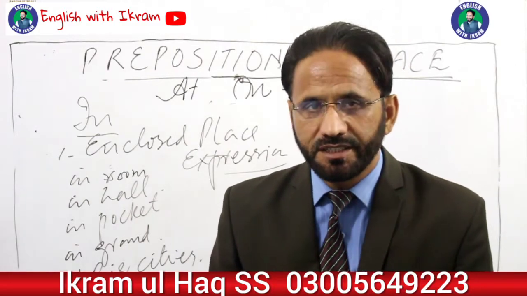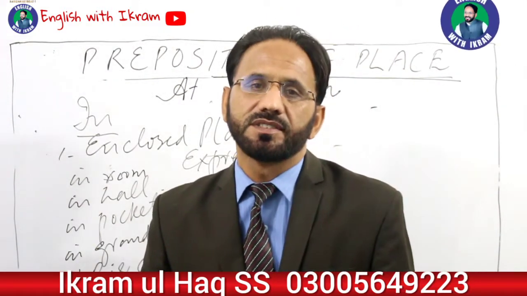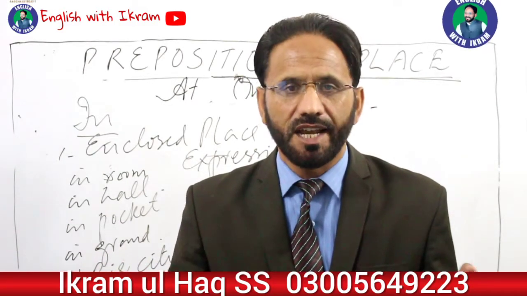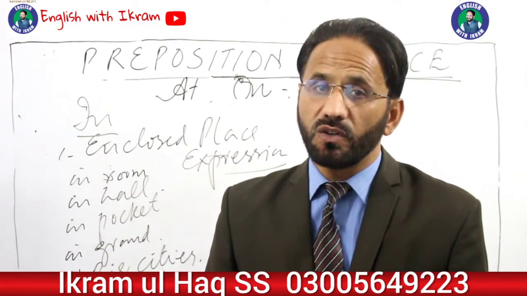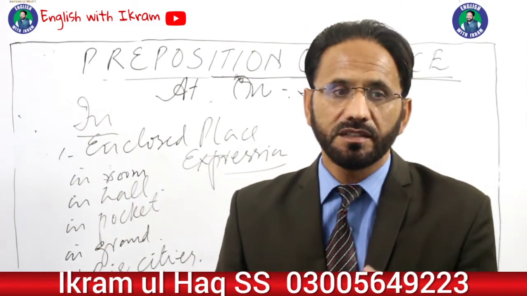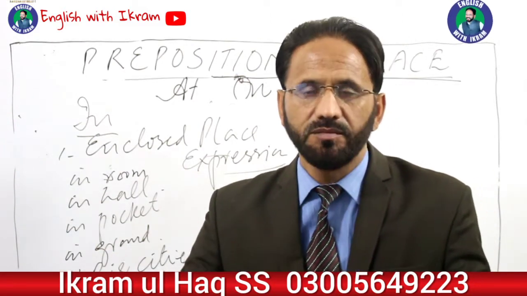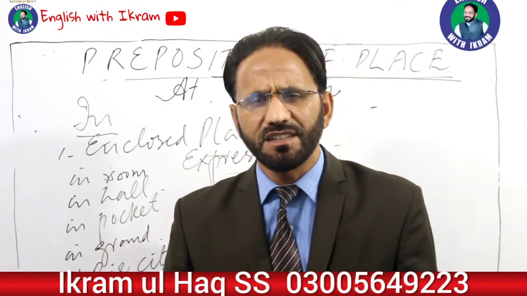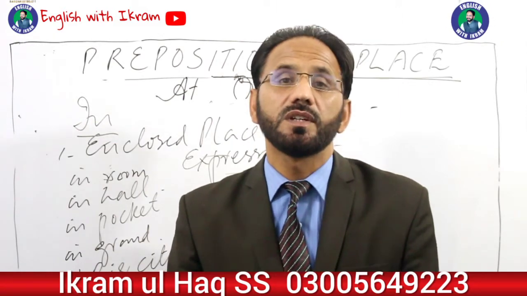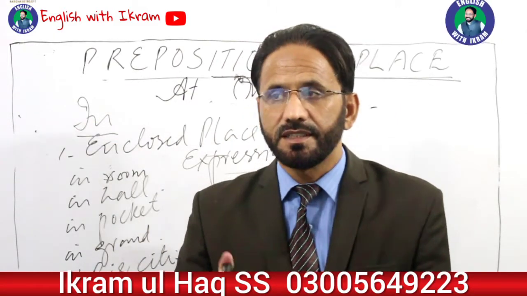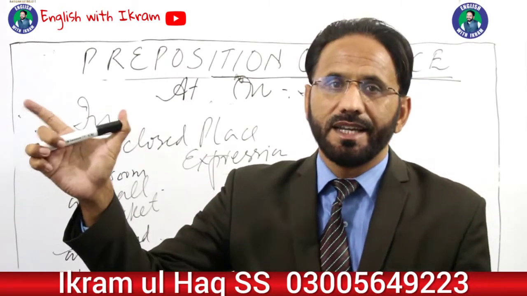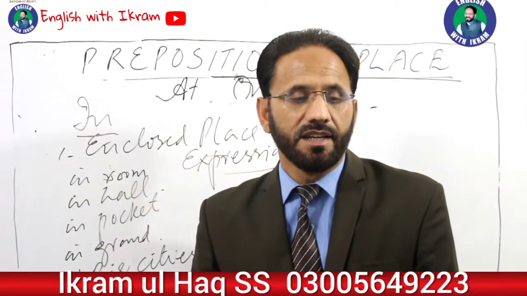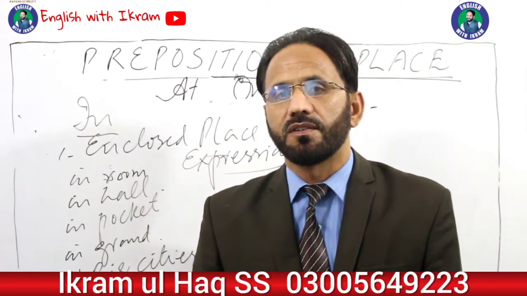In is used for a chair which has certain arms. In armchair. If you are just talking about a stool or a chair having no arm, then we use the preposition on. He is sitting on the stool, on the chair. But for a chair having arms, we use the preposition in. Then in a photograph. These are certain expressions where in is used without any rule. He is my father in the photograph, in the sky, in the armchair, in the newspaper.